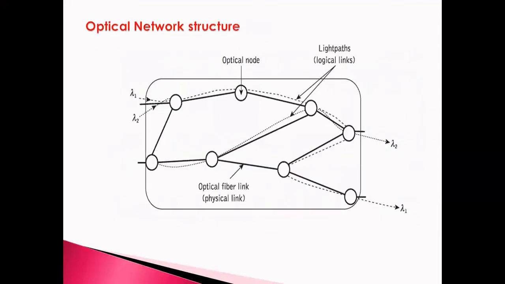So this shows the optical network structure. It has optical nodes. So circles indicate optical nodes. Between any two optical nodes, you will have an optical fiber link, which acts like a physical link, and you will have dotted or dashed lines, which show logical links or light paths. In this case, they have taken two signals having two different wavelengths, lambda 1 and lambda 2.